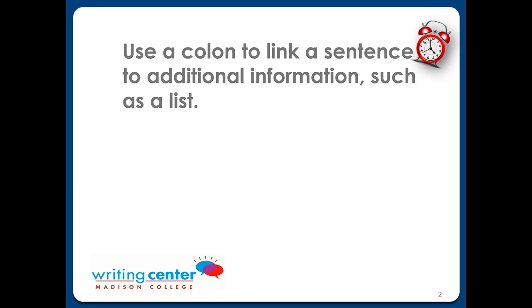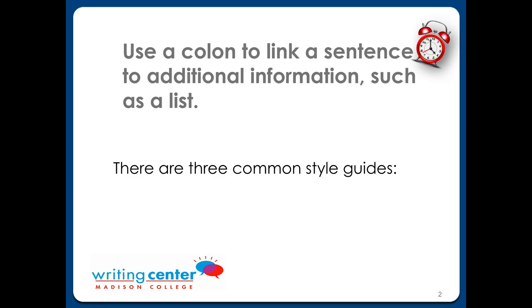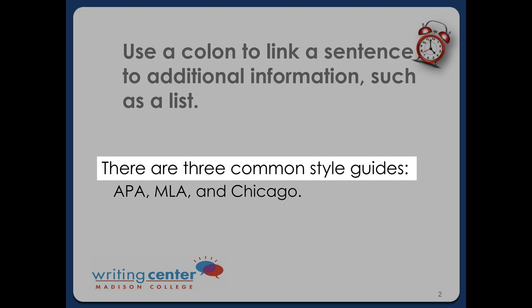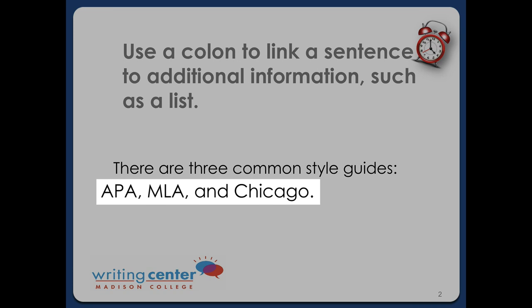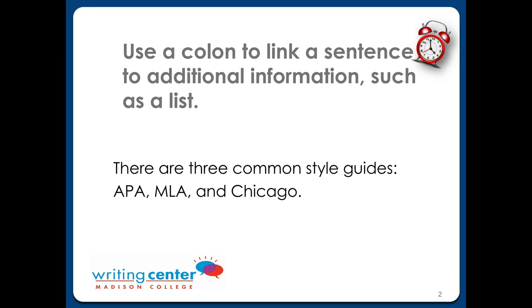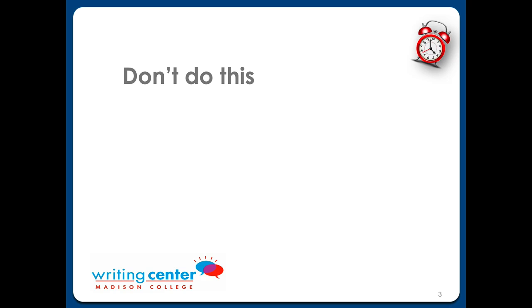Here's an example. The sentence is, there are 3 common style guides. The list is APA, MLA, and Chicago. That's right. The first part is a sentence, and the second part adds additional information. Let's look at an example of the most common mistake we see students make.